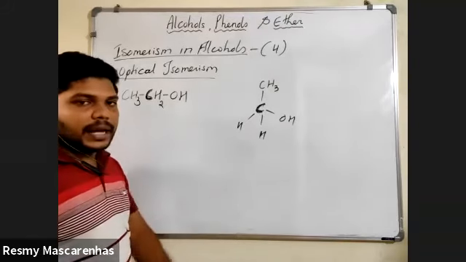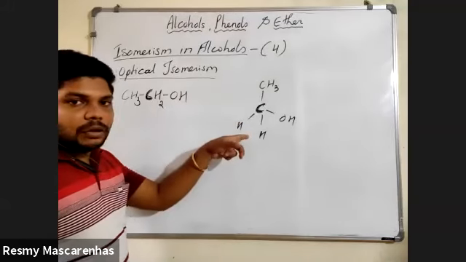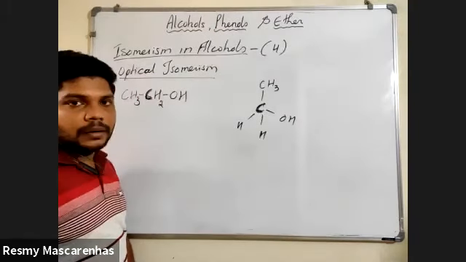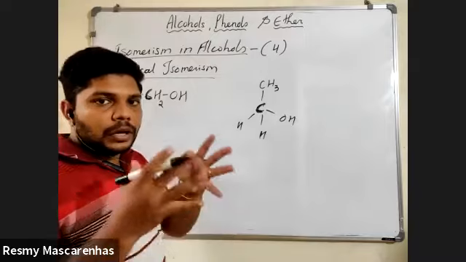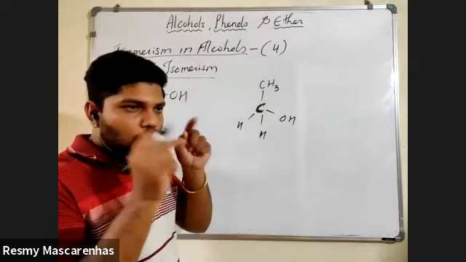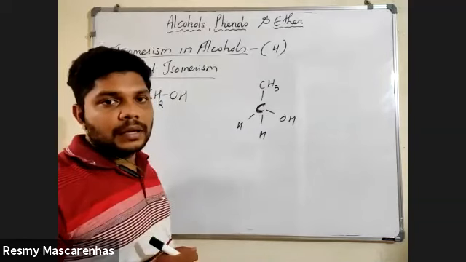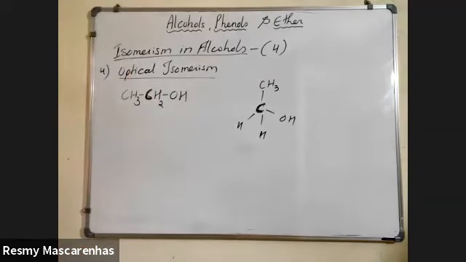Can you call this chiral? No, sir. So if this is not chiral, it will not show optical isomerism. Remember, to show optical isomerism or to be optically active, your carbon should be chiral. Is it clear? Yes, sir.